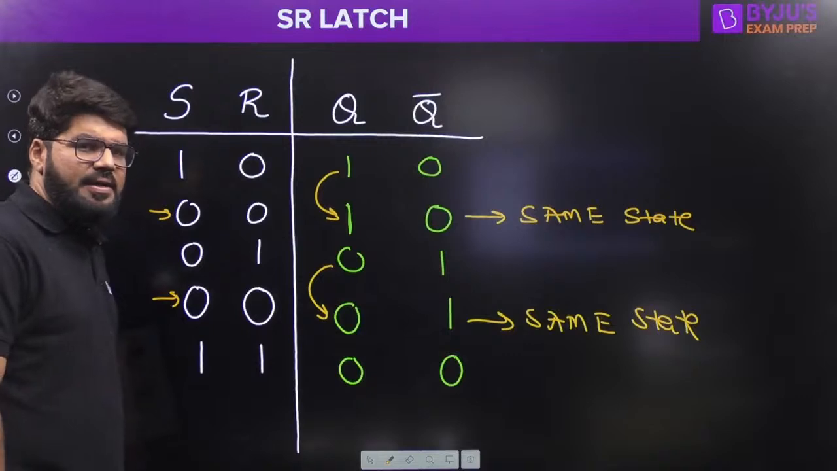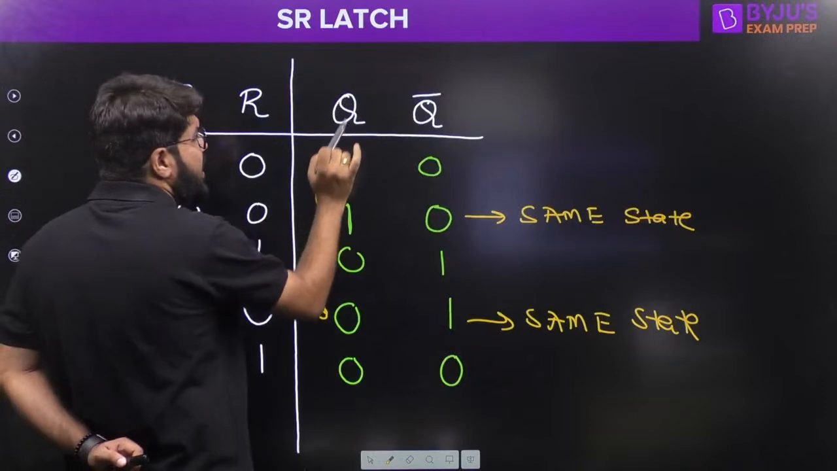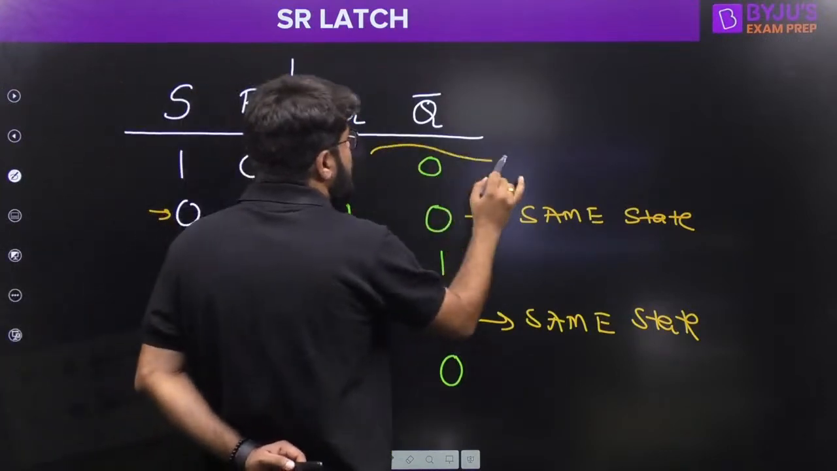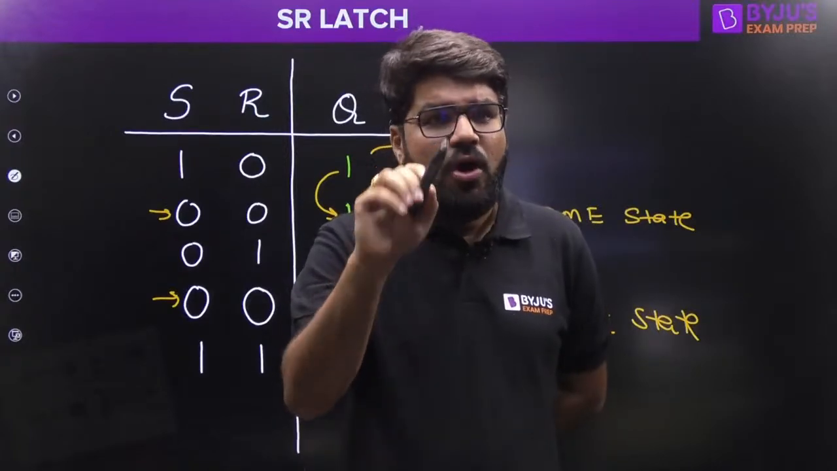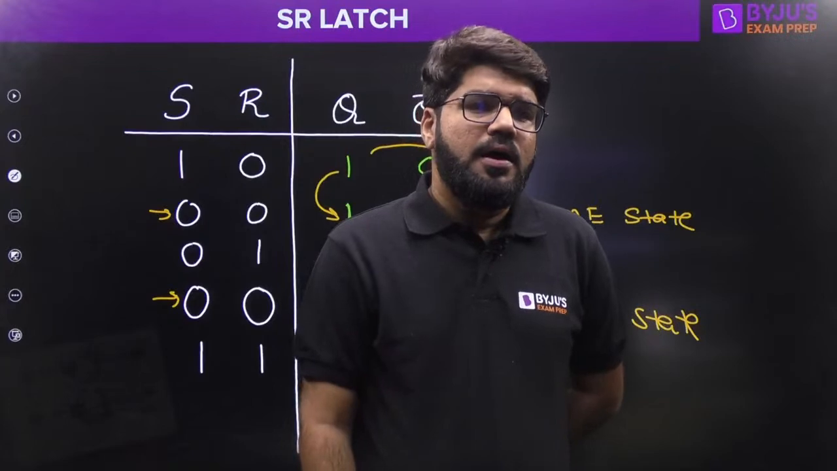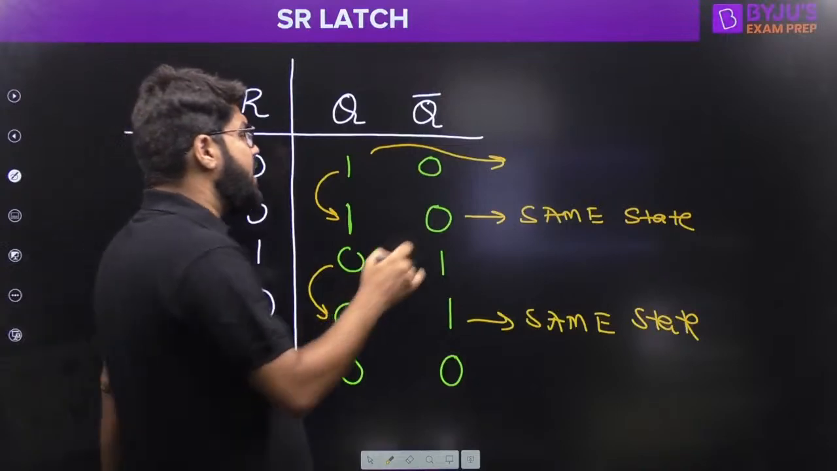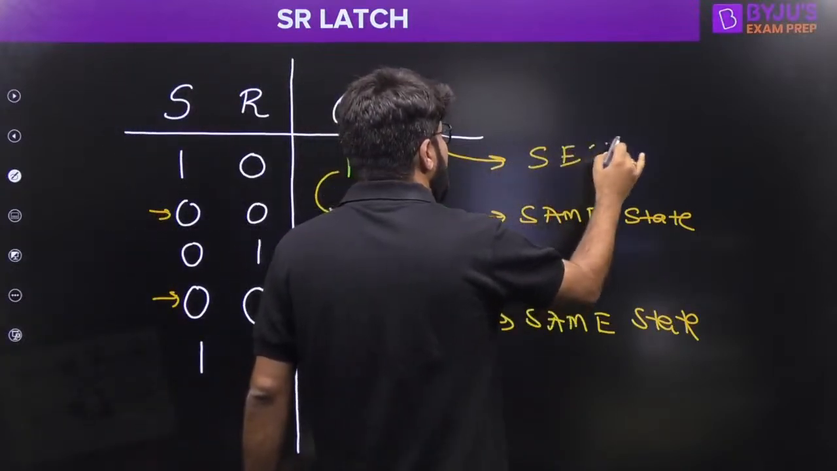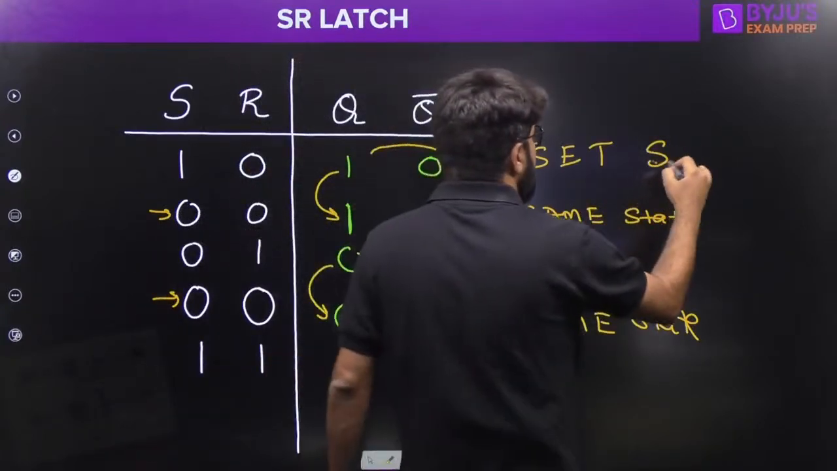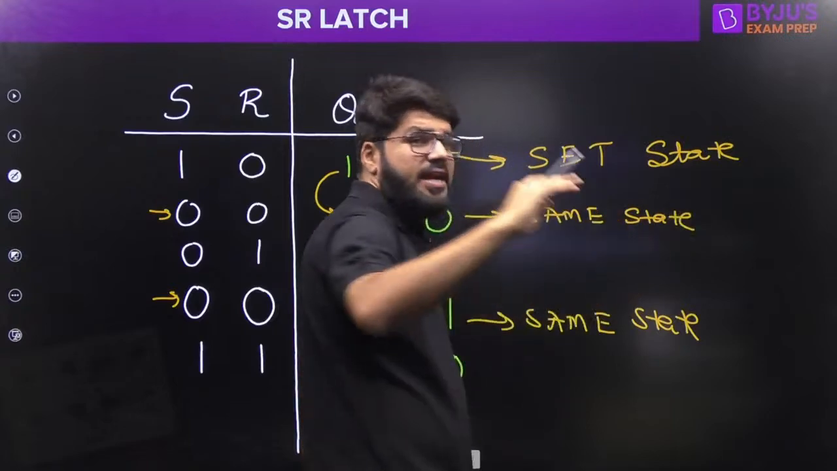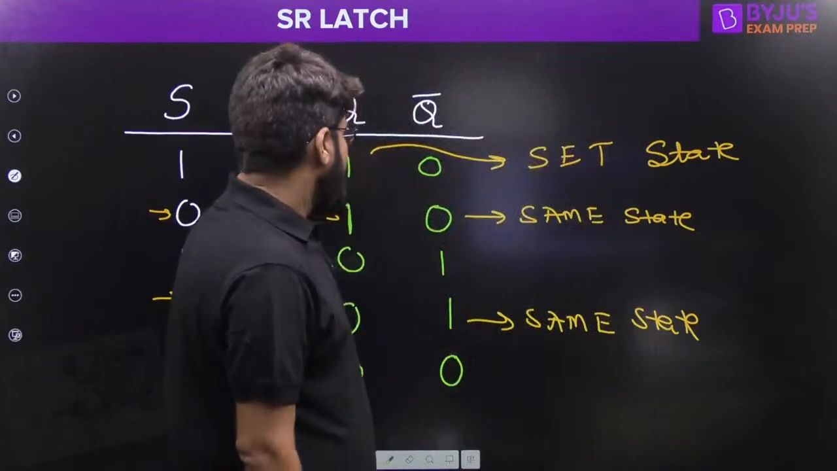But if S is 1, R is 0, then it is a clear indication that Q is 1. This Q is 1, the normal output. Yeah, I'll tell you that, Anil Kumar. The normal output becomes high. The normal output becomes set. And we say that my latch is now set. So my device goes into a set state. Set means the output becomes high. The output is set now.